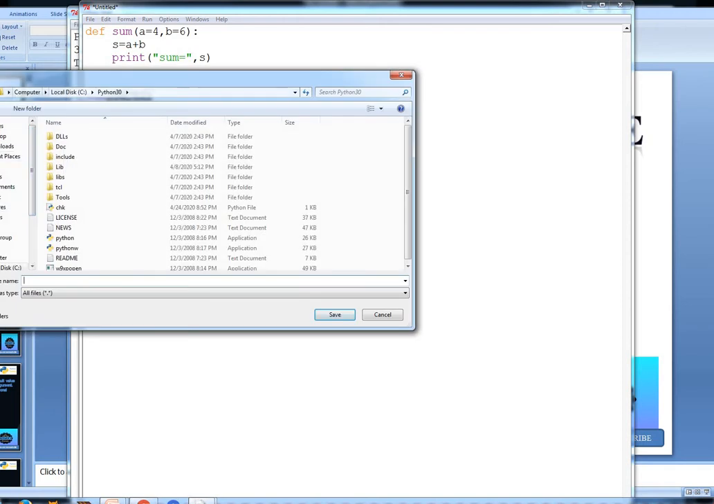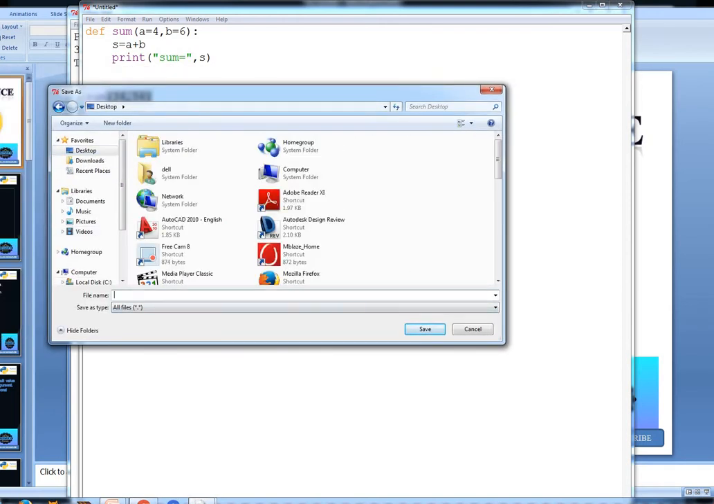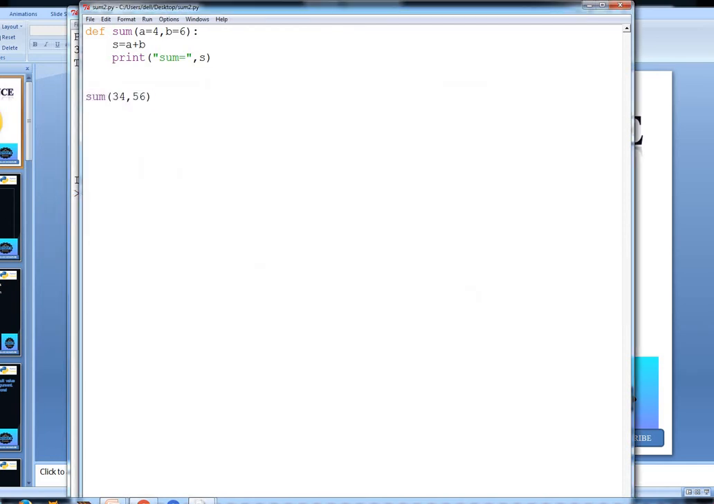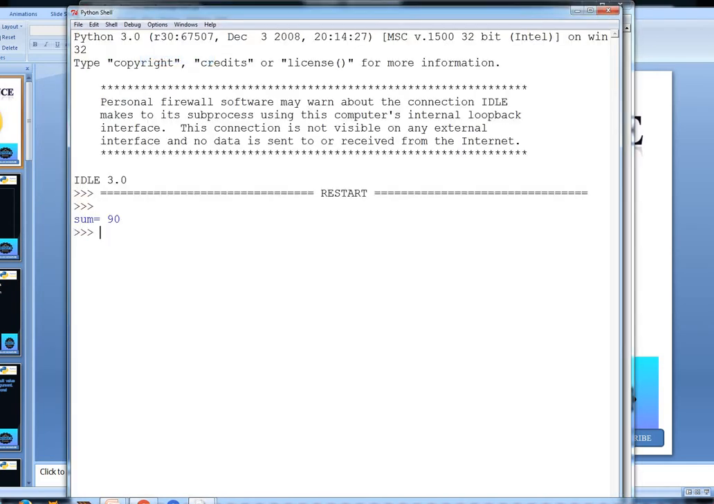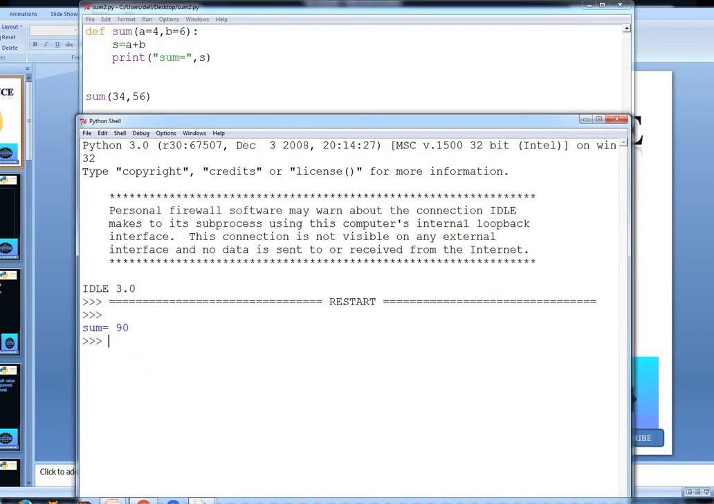Now we will save this with any name you want. We are saving it as sum2.py. Give the extension .py and then execute. The result is 90. Why is the result 90 when we have given the values of a and b as 4 and 6? Because while calling we have given the values 34 and 56. So 34 is for a and 56 is for b, and in that case the total is 90.